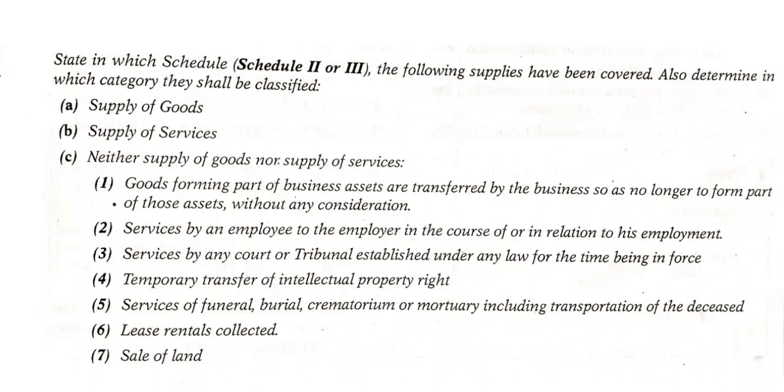Then service of funerals, burial, crematorium, or mortuary, including transportation of the deceased. So whether these are related to supply of goods or services or any other thing. Lease rental collected, and finally sale of land. So these are the 7 transactions we need to classify as per Schedule 2 and 3. Then we need to classify which are supply of goods, which are supply of services, and which are neither supply of goods nor supply of services.